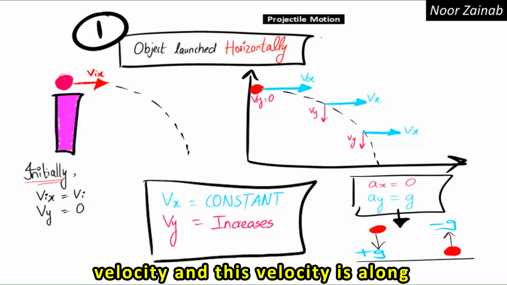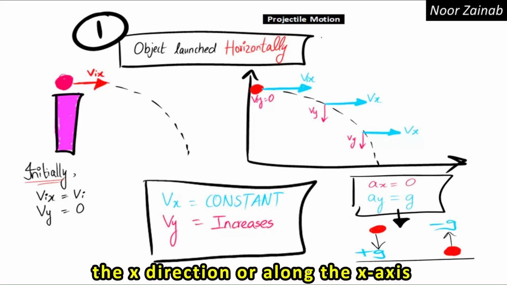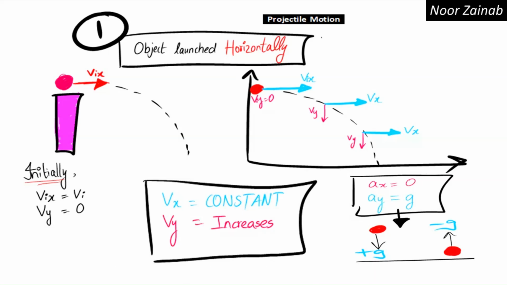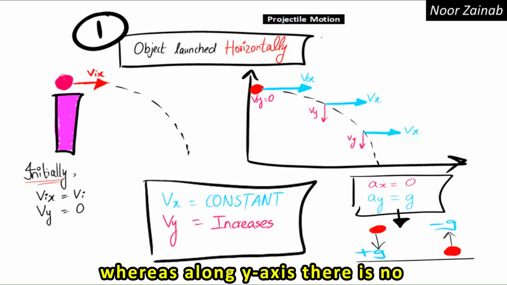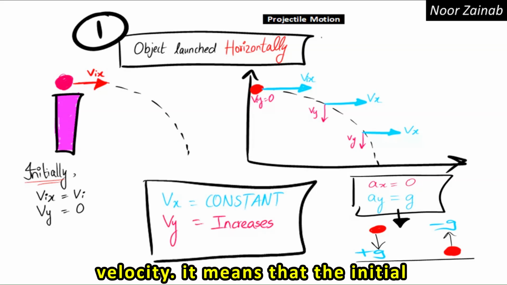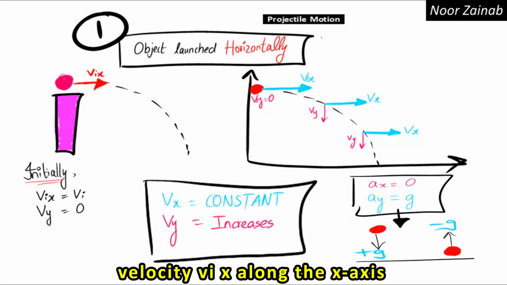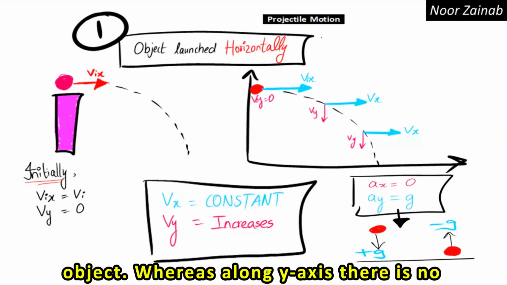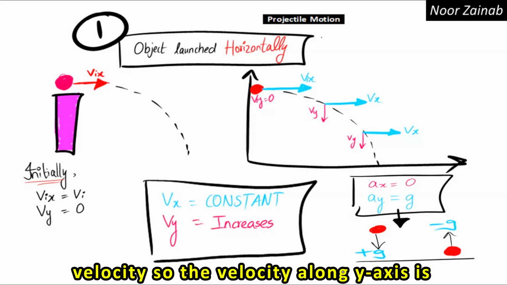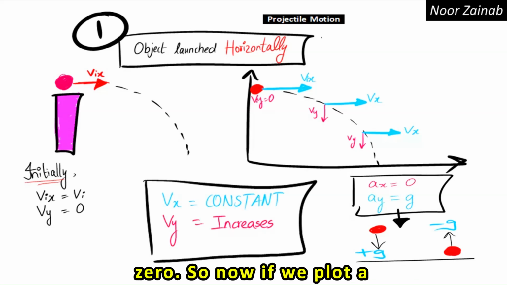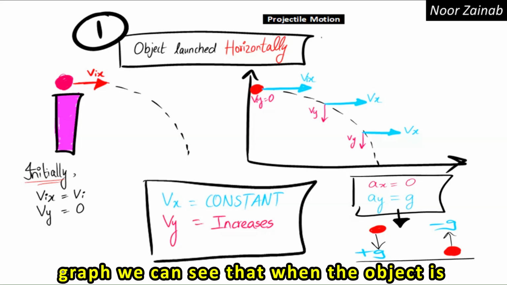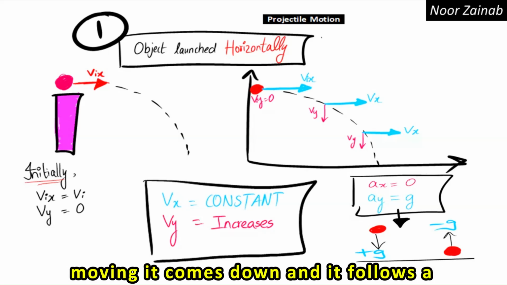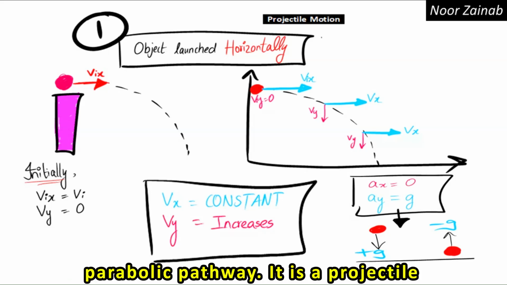And this velocity is along the x direction or along the x-axis, whereas along y-axis there is no velocity. It means that the initial velocity Vix along the x-axis is equal to the initial velocity of the object, whereas along y-axis there is no velocity, so the velocity along y-axis is 0. So now if we plot a graph, we can see that when the object is moving, it comes down and it follows a parabolic pathway.